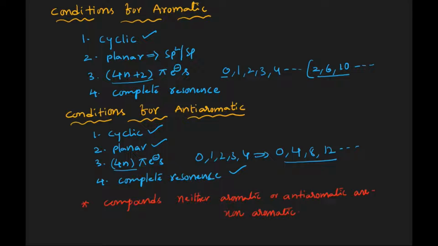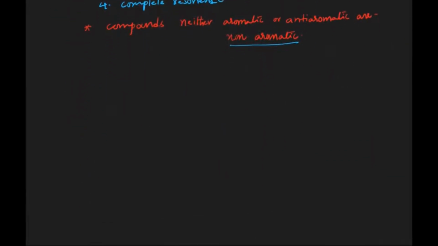And the third one is non-aromatic. What is meant by non-aromatic? The compound that is neither aromatic nor anti-aromatic comes under non-aromatic. Let us see some of the examples, and let us identify which is aromatic, non-aromatic or anti-aromatic based on the conditions given. Let us see some of the compounds here.